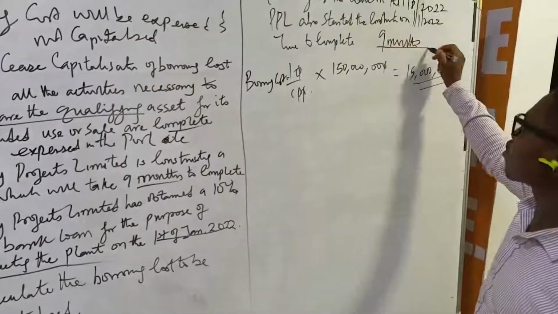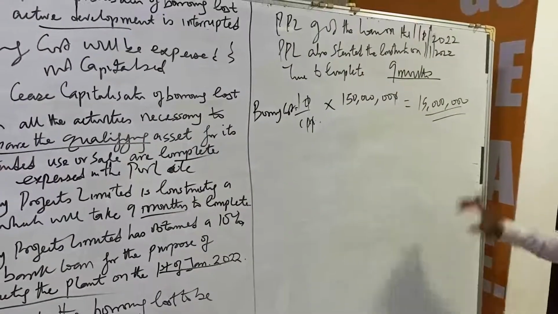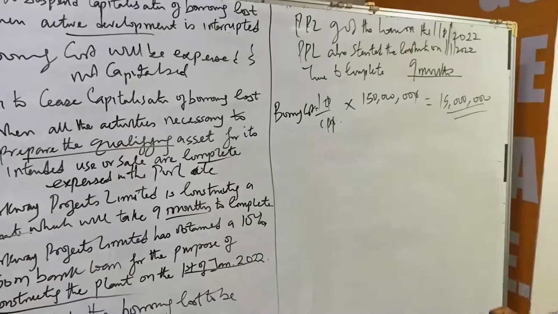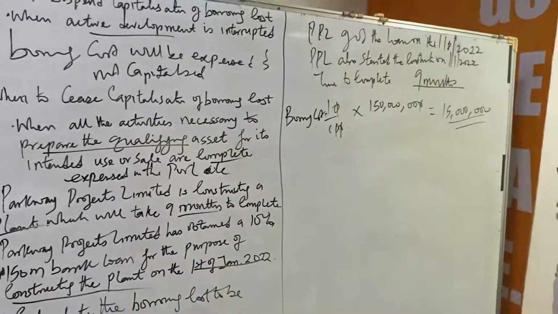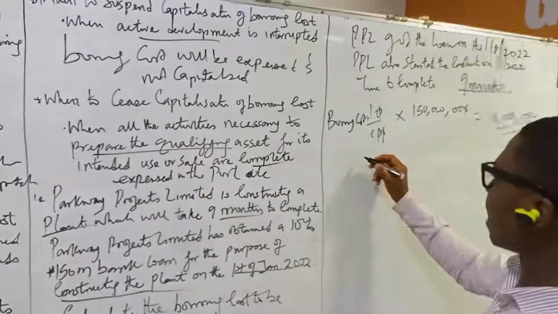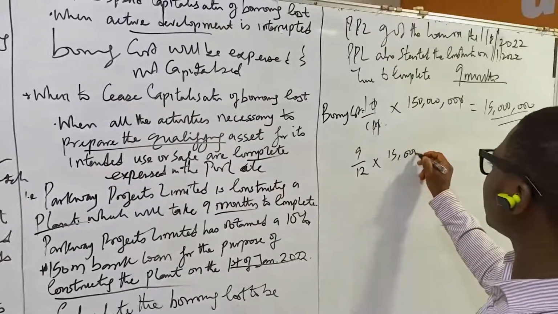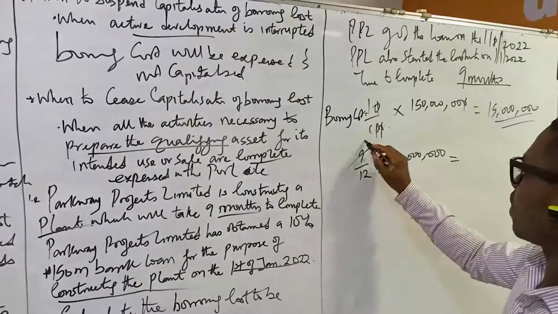We are saying that it took this plant 9 months to produce. That simply means that the part of this borrowing cost of 15 million that we capitalize will only be the one for the period of construction, and it took 9 months to construct this plant. So that now means we have 9 divided by 12 multiplied by 15 million. We have a 3 here.